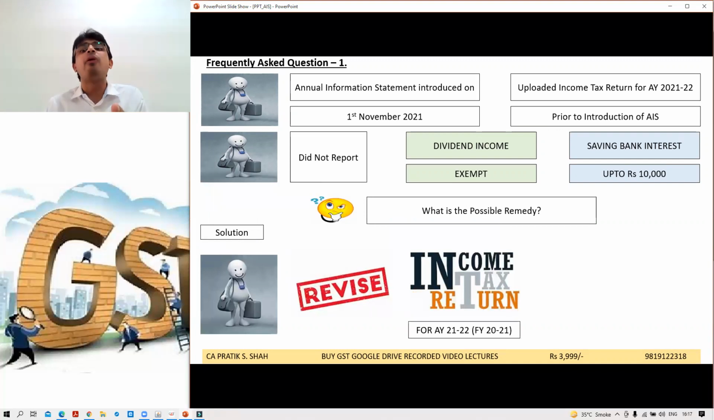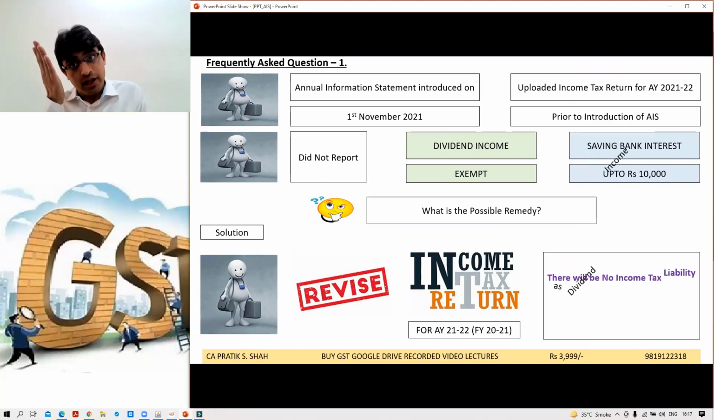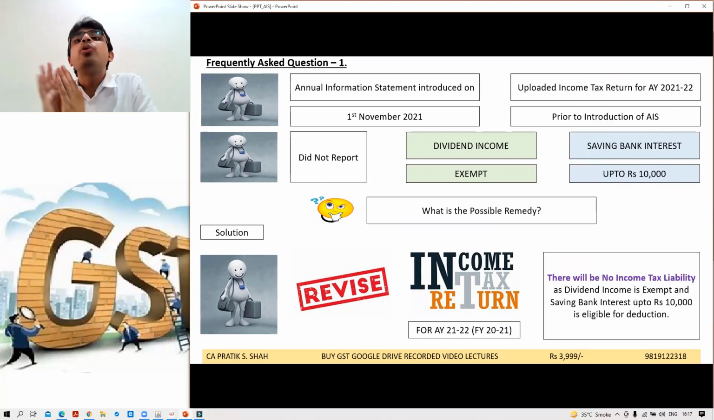Answer, you are required to revise your income tax return. Whatever details you have not reported, kindly revise your return, report those details. These are exempt income. So there will not be any tax, interest, anything. Just revise करके रखो. Right? So this is for the majority of the taxpayers.